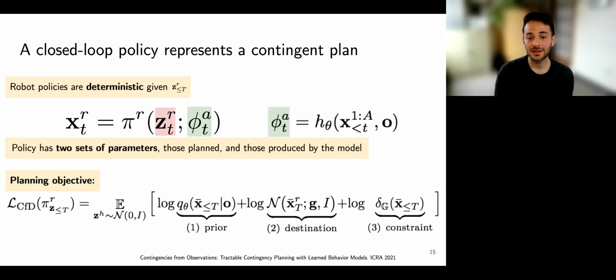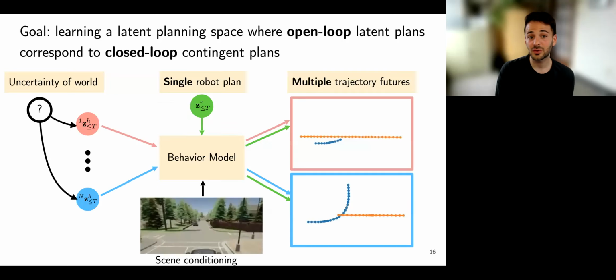In our experiments, we find that randomly sampling a large number of latent robot plans suffices as an approximate maximization method instead of gradient ascent. So if we return back to the diagram that describes the goal of our system, we see that the uncertainty of the world is a distribution over the free parameters of the other agents, and the latent plan for the robot is the specification of its free parameters. Together, these are transformed by the model to produce a joint trajectory.